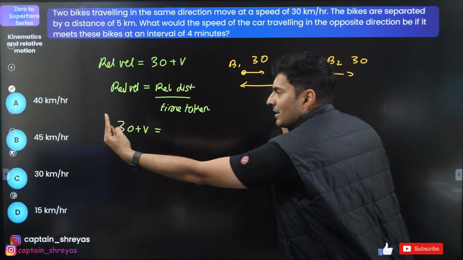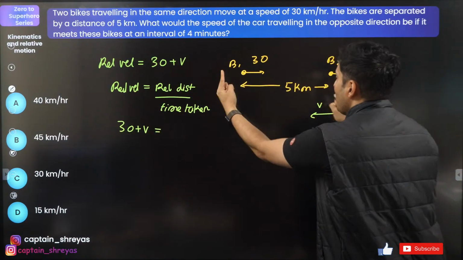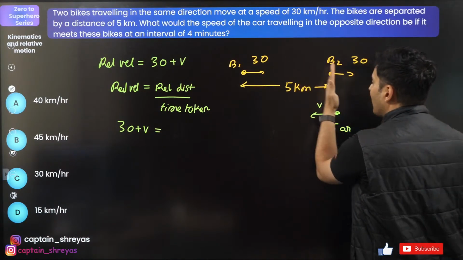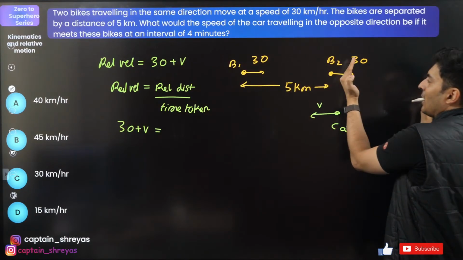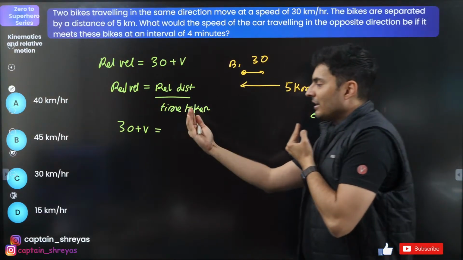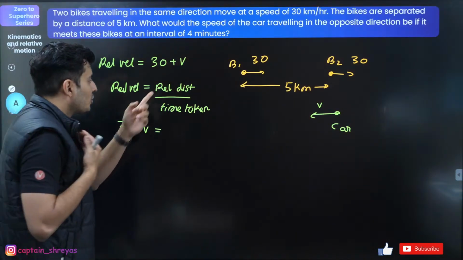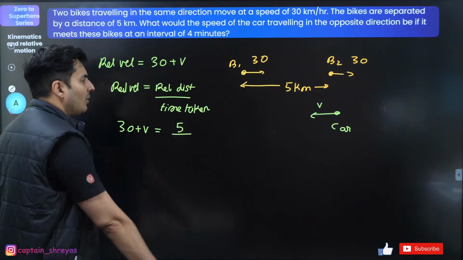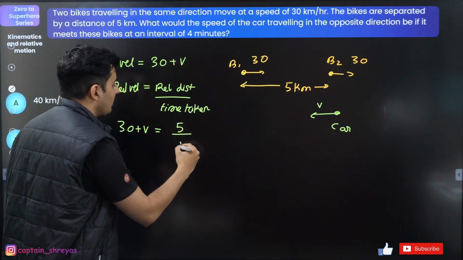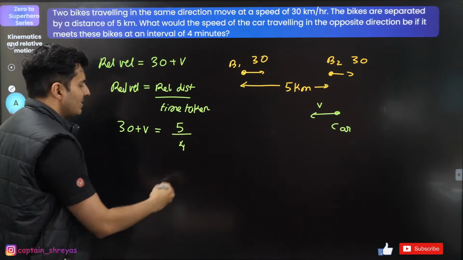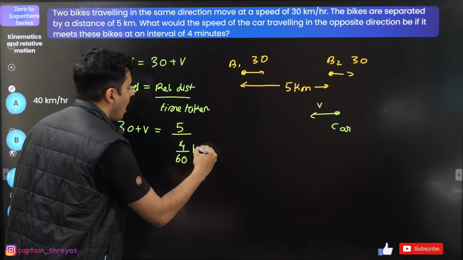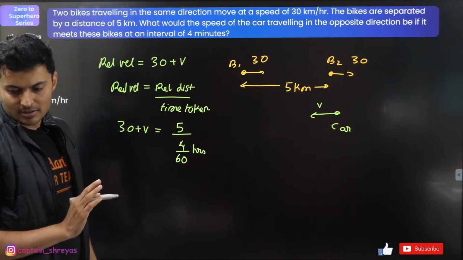If you are the car, you will see the bike coming towards you in the next 4 minutes by 5 kilometers. Yes or no? So won't the relative distance be 5? And what is the time? That is 4 minutes. So 4 minutes in hours will be 4 by 60 hours. Does that make sense?